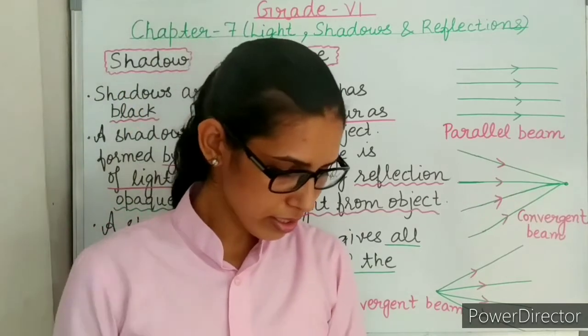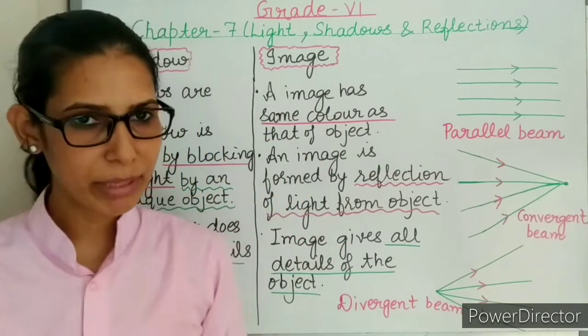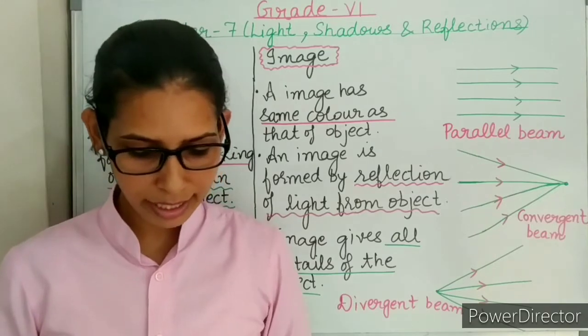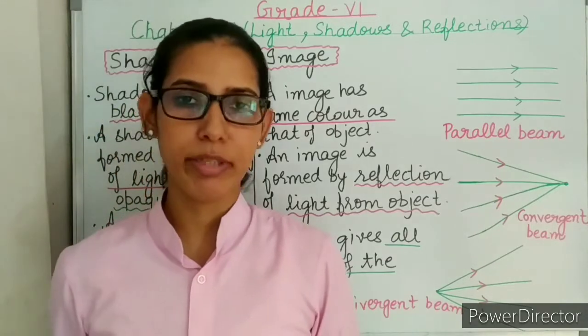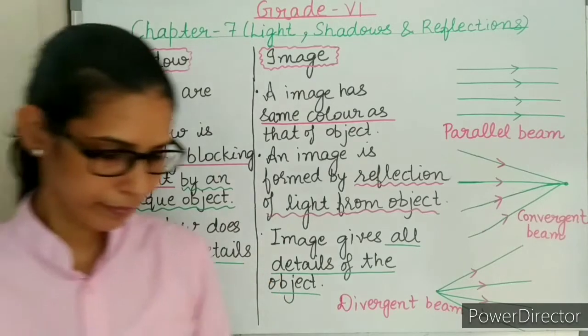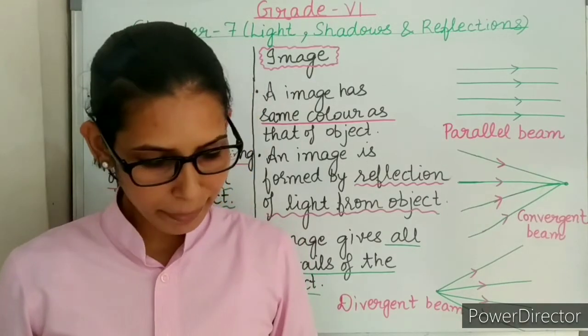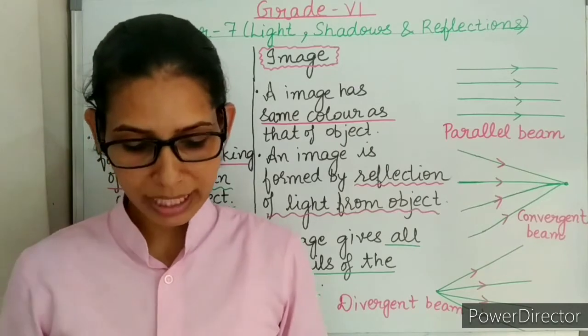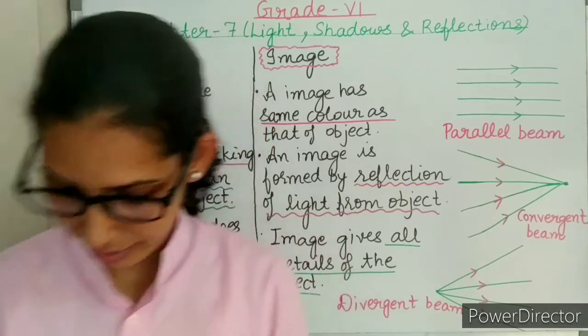Next are the long question answers. Pinhole camera I will discuss in the end. Next is, write down the main differences between a reflected image and a shadow. This is the same, I have explained it in the beginning. Next is, describe a simple experiment with a labelled diagram to show that light travels in a straight line.